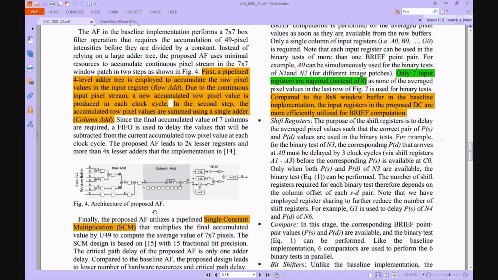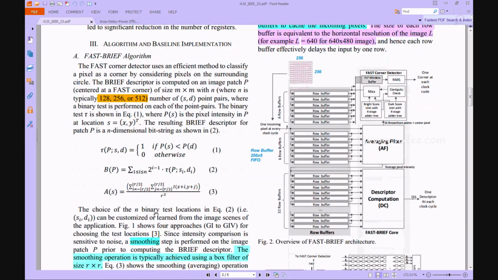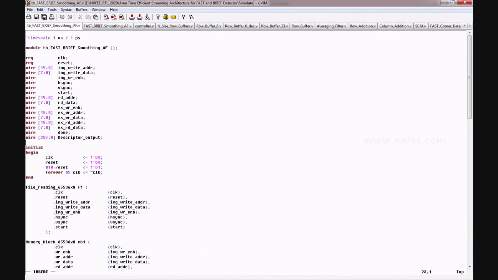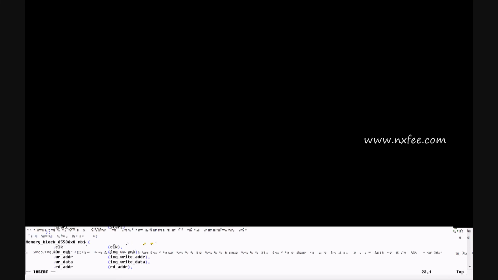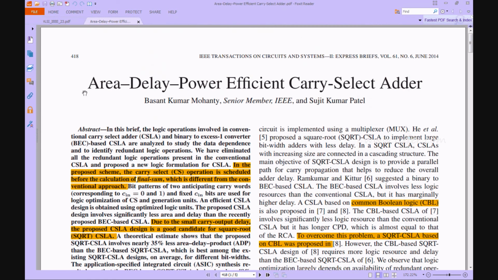We implemented these architectures in Verilog HDL, synthesized them in Xilinx FPGA and simulated them in ModelSim software. Now I will show the Verilog coding for this architecture. Here we constructed Verilog code for two different architectures: one is a ripple carry method based architecture, and another is a carry selector based architecture. This is the carry selector based architecture we use for this purpose.